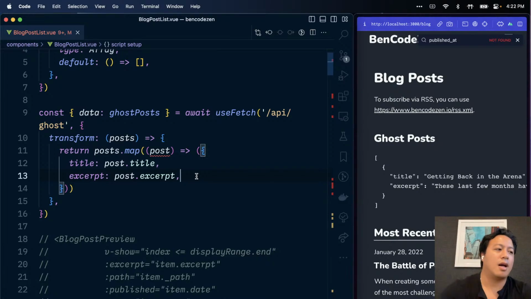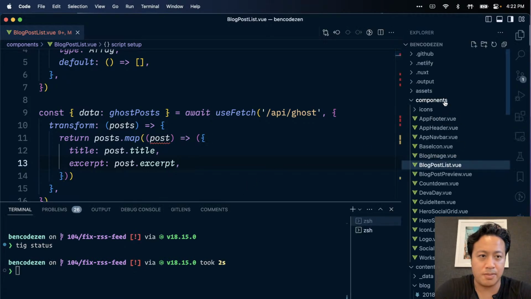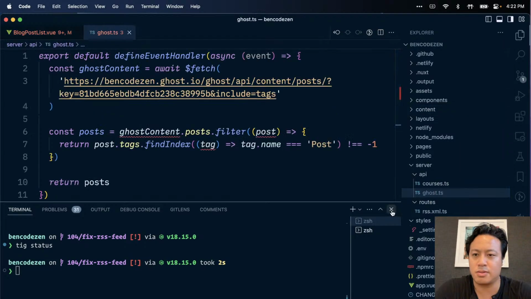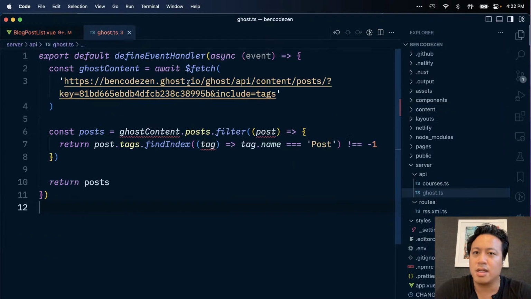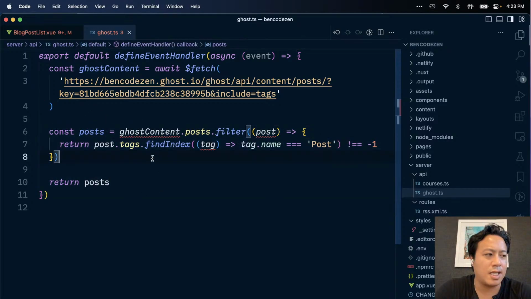So, huh. Okay, so Michael's question here, is it because we're fetching from another API? So actually we are fetching from the Nuxt API. So we're looking at server API Ghost. This is what we are doing here. And I'm actually doing something pretty simple here. Yeah, just the fetch here, filter post. Yep. Yeah, so this should be clean enough. Types of the route.